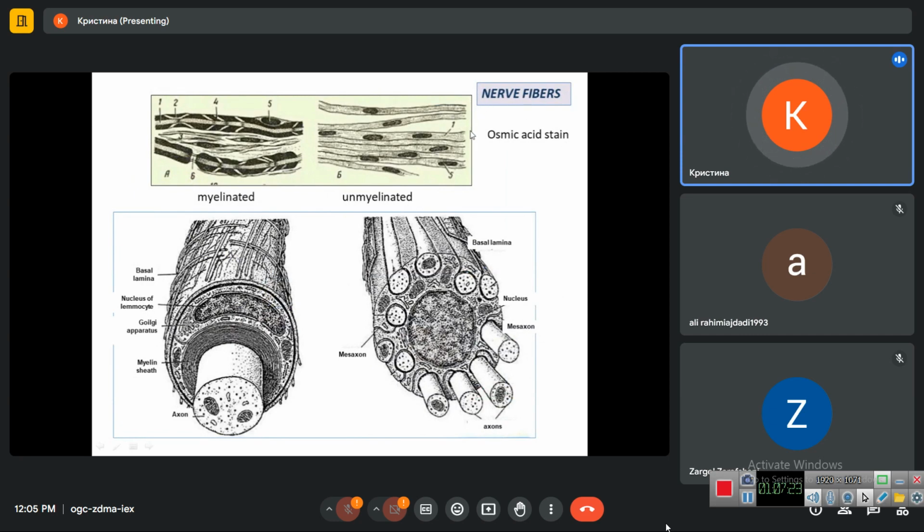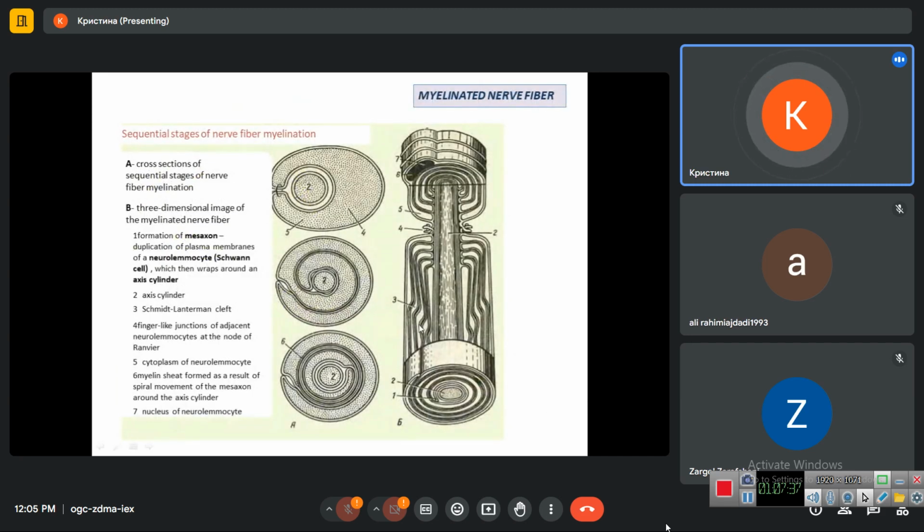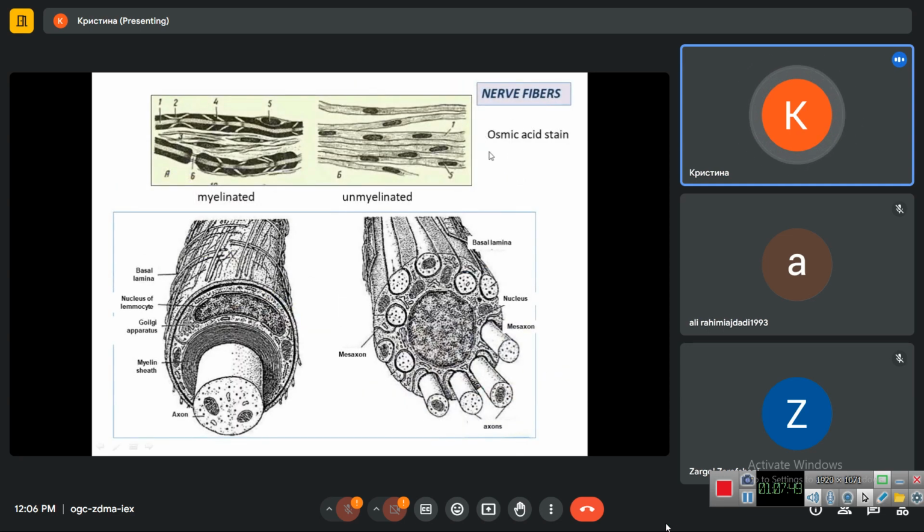We use specific osmic acid staining to see the myelin in nerve fibers. Osmium acid or osmic acid stains lipids because myelin, as you see here, is actually made up of many layers of cell membrane, and the cell membrane consists of phospholipids. These phospholipids are stained with osmic acid in black color, and thus we see the myelin, which looks black. Black structure surrounding the non-stained axial cylinder in the center.